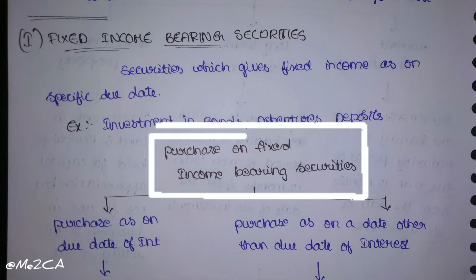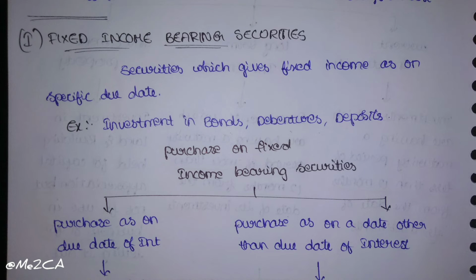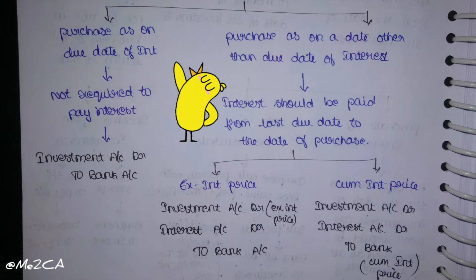Purchase of fixed income bearing securities. If we purchase those fixed income bearing securities as on due date of interest, then it is not required to pay interest, and the entry will be investment account debit to bank account.